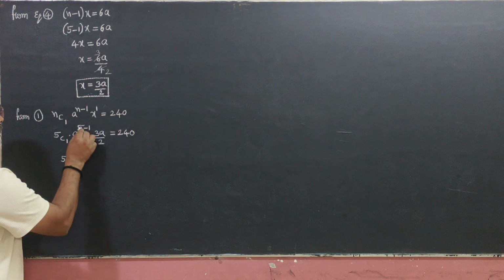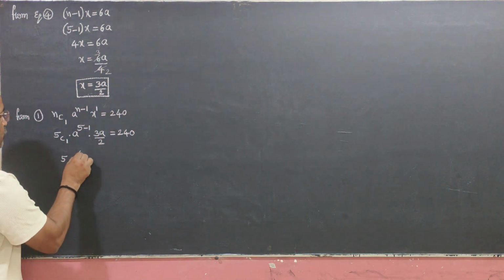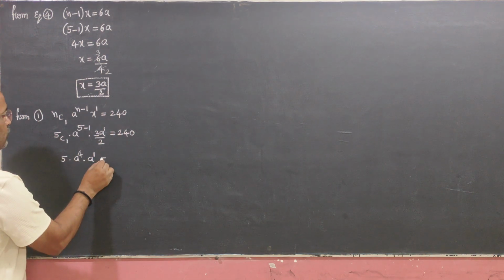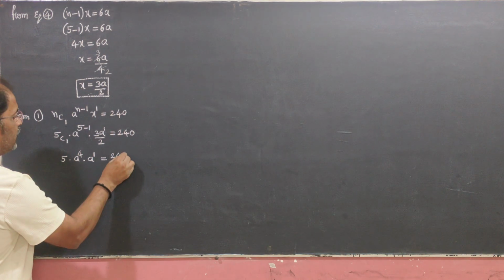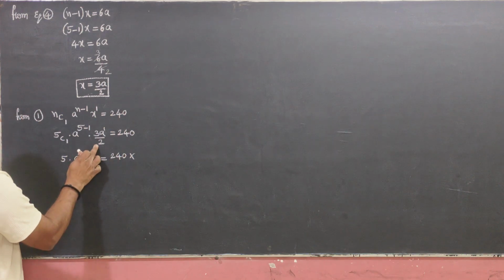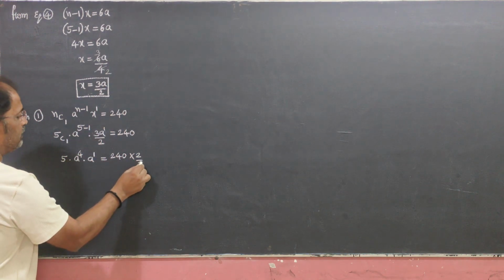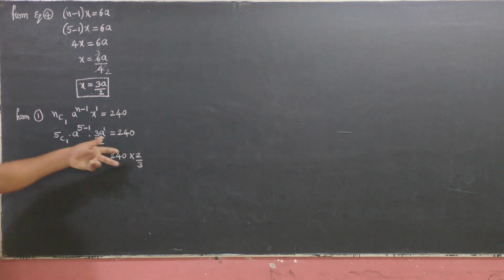So 5 into a power 4 into a power 1 equals 240 into 2 by 3, the reciprocal, since 3 by 2 is multiplying, it becomes the reciprocal 2 by 3.